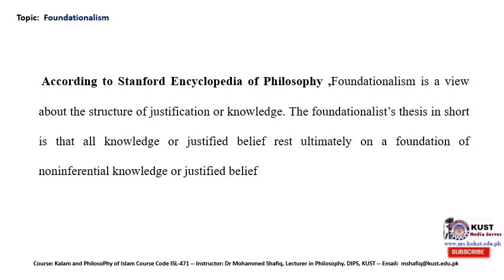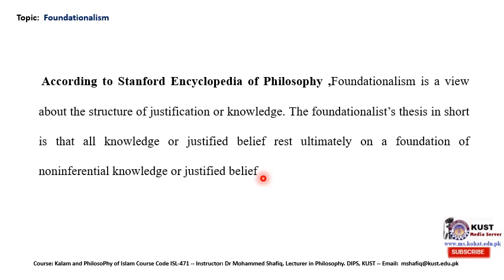Next, it is foundationalism. So, according to the Stanford Encyclopedia of Philosophy, foundationalism is a view about the structure of justification or knowledge. The foundationalist thesis, in short, is that all knowledge or justified belief rests ultimately on a foundation of non-inferential knowledge or justified belief.